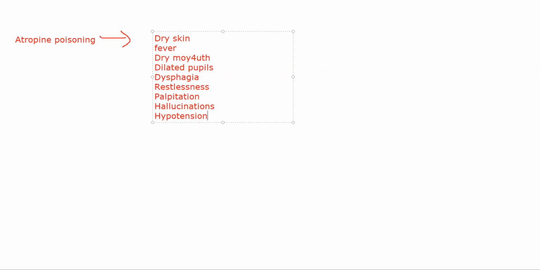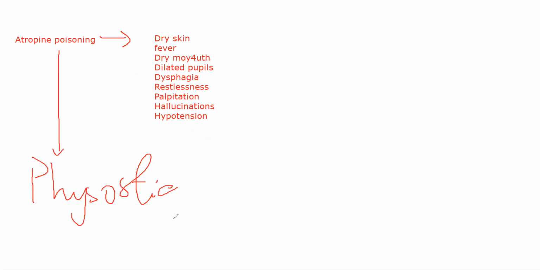Okay. There is one specific antidote to this called physostigmine. आप physostigmine दे सकते हैं in case of atropine poisoning. Generally what you do is physostigmine 1 to 2 mg IV is given. All right. That is the specific antidote because it is an anticholinesterase drug.